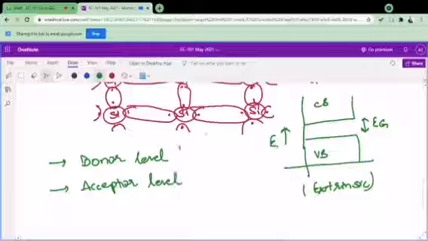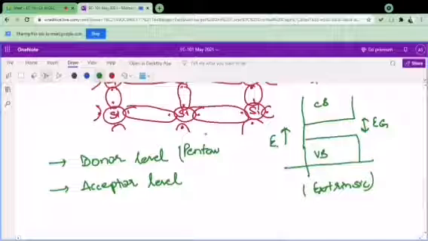For example, if I am doing the pentavalent impurity, then I will have the donor level. Donor level will be like this. It means it will be close to the conduction band.